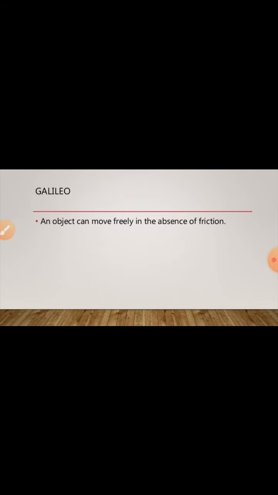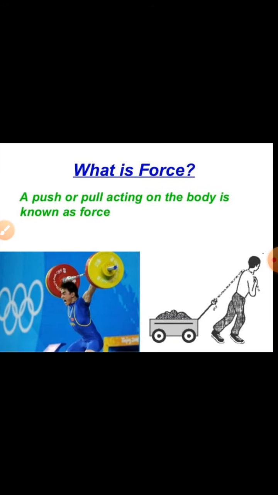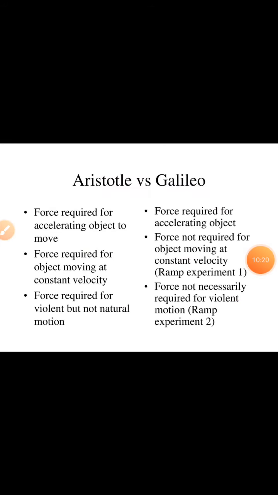And the second one, Galileo's fact is that an object can move freely in the absence of friction. So, Aristotle versus Galileo, the concept difference. First one, force required for accelerating an object to move: same.